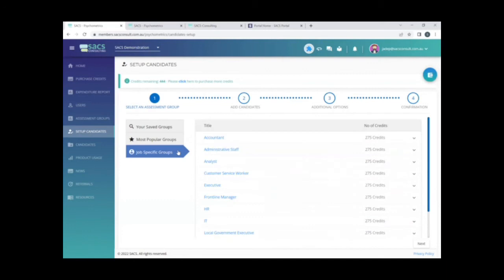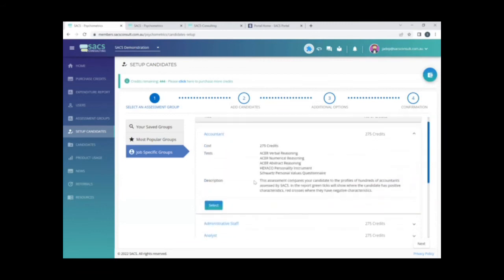And job-specific groups, we've got a number of options here. And what you can see, just say you wanted to assess candidates being considered for an accounting role. What we've done is we analysed the profiles of hundreds of accountants that had completed our assessments in the past. And so your candidate, their results will be compared to that significant sample size. You'll see green ticks where the candidate has positive characteristics associated with accountants, and red crosses where the particular candidate hasn't met that benchmark.